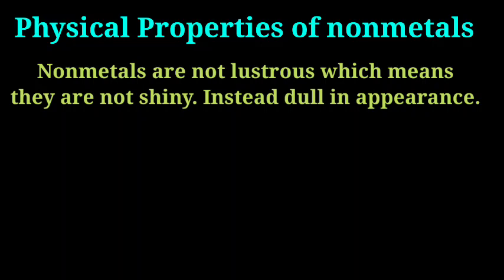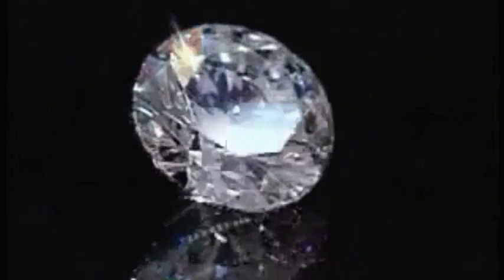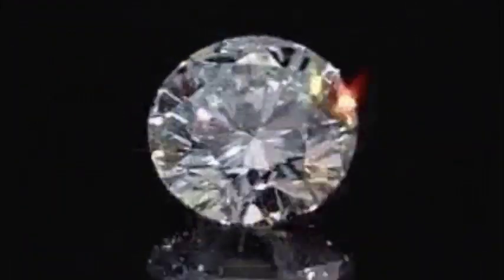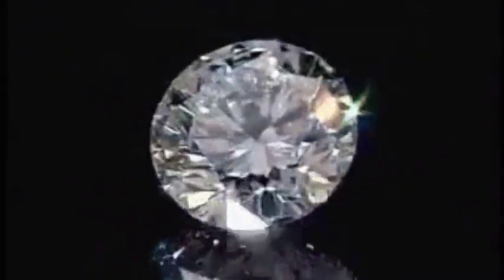Non-metals are not lustrous, means they do not have a shining surface. In the case of metal, we have seen that metals have a shining surface, but in the case of non-metal, they are non-lustrous. But a few exceptions are there which have a lustrous surface like diamond and iodine. You can see in the figure the shining surface of the iodine ball, and in the case of diamond you can see it has a shining surface. These are the exceptional cases.